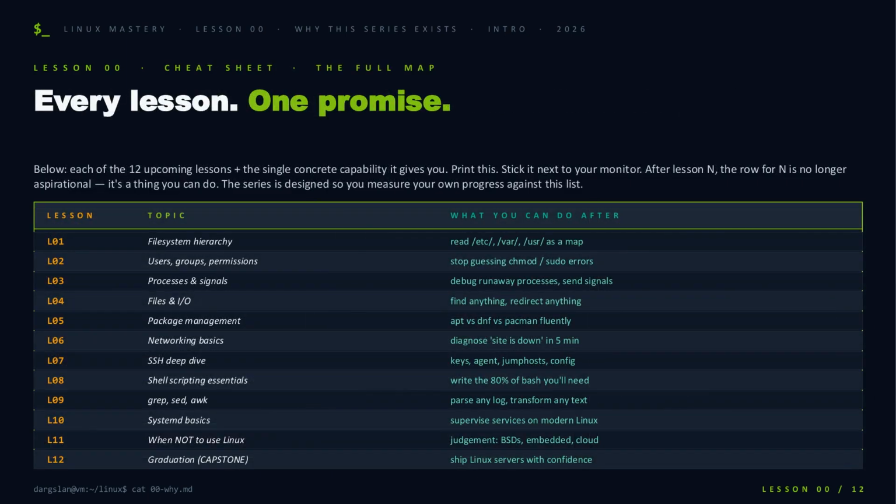That's the philosophy. Here's the contract. 12 lessons, each tied to one concrete capability you didn't have before. After lesson 3, you can debug a runaway process and send the right signal. After lesson 6, you can diagnose a down site in 5 minutes. After lesson 9, no log file is opaque to you anymore. Print this table. Pin it next to your monitor. The point isn't to admire the roadmap. It's to measure yourself against it, row by row, until every line stops being aspirational.